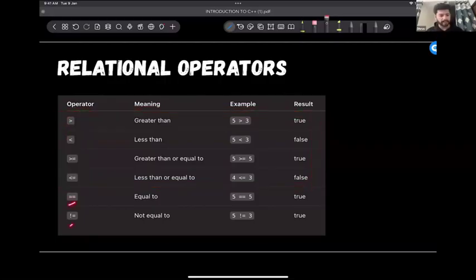Now we have two new operators. First is this double equal to. You have seen me writing some code like this: int a = 10. Okay. What if I write 5 == 5? So this double equal to just checks. This is the equal to operator. It checks whether the LHS and RHS are same or not. So if they both are same, it will be true. So if I ask you, is 5 equal to 5? Yes, it is true. If I ask you, is 6 equal to 5? You will say it is false.